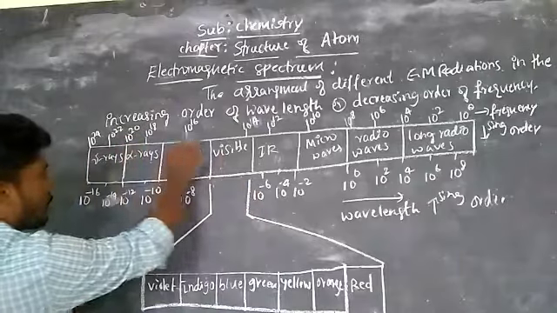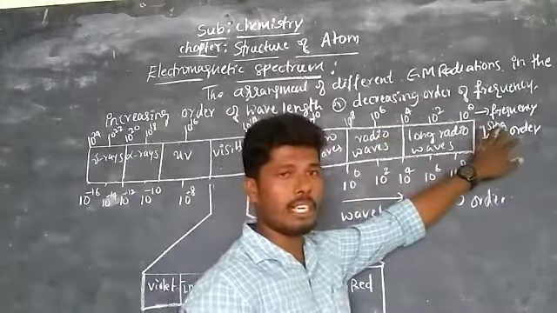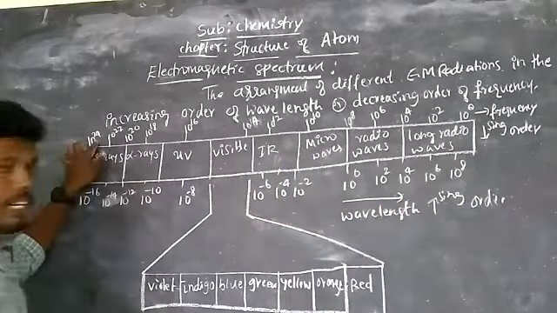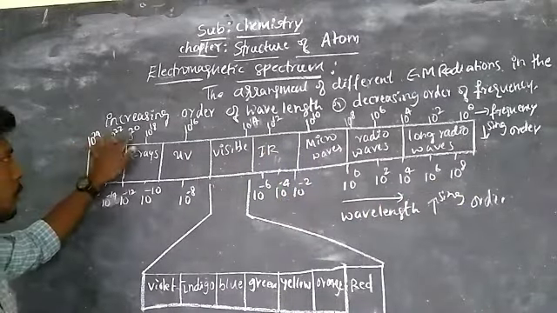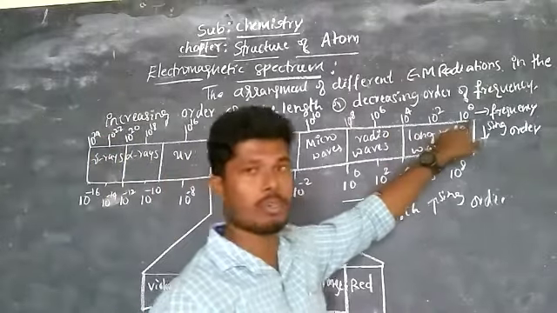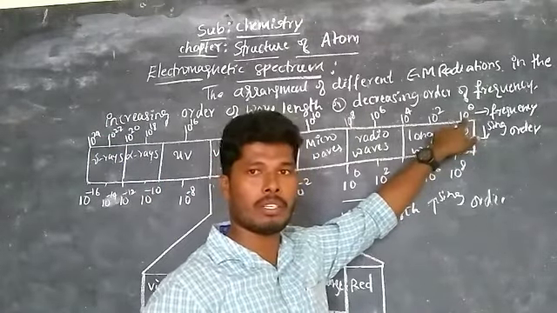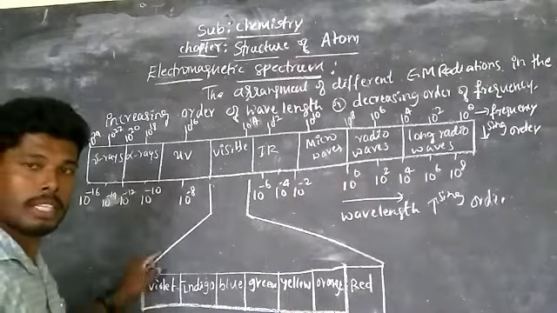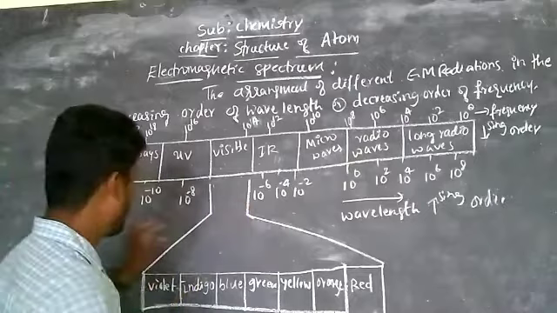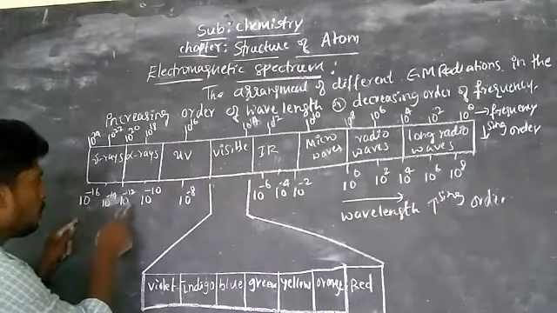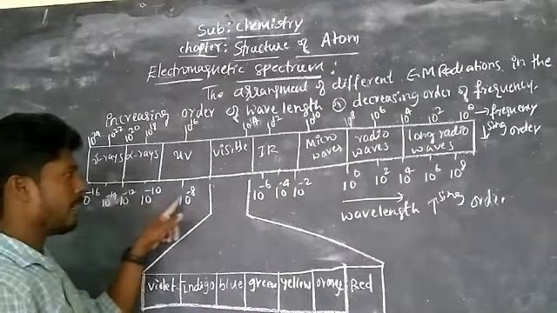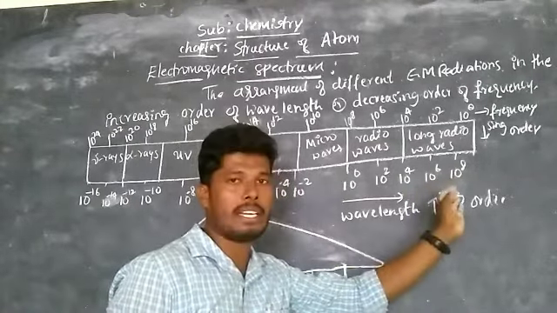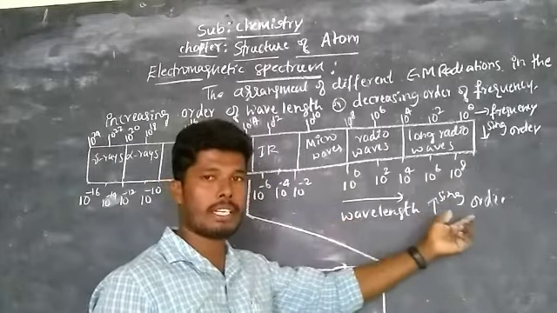The top side values are called frequency, in decreasing order. Observe, from 10 power 24, 22, 20 like that, the frequency decreases to 10 power 0, that means 1. Then on the downside we represent the values 10 power minus 16, minus 14, minus 12, minus 10, minus 8, minus 6, and so on up to 10 power 8. So the values increase, so the wavelength is in increasing order.